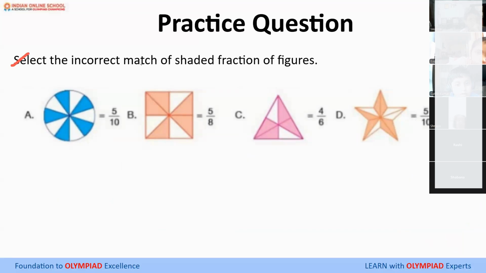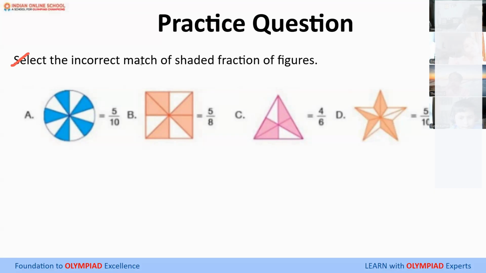So, what is it? Which of these is the incorrect match?